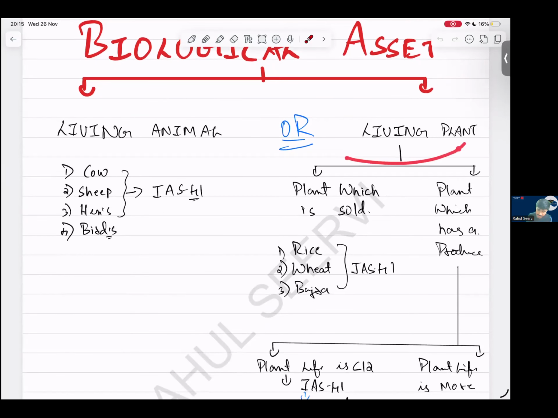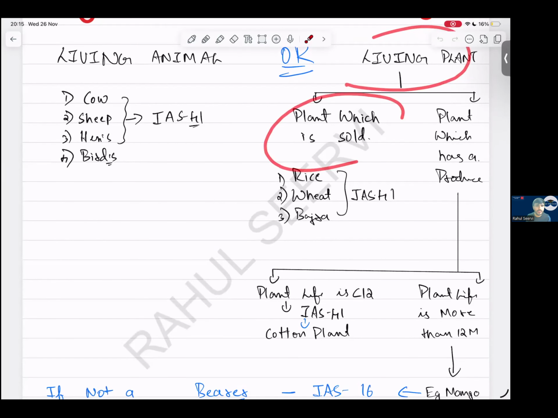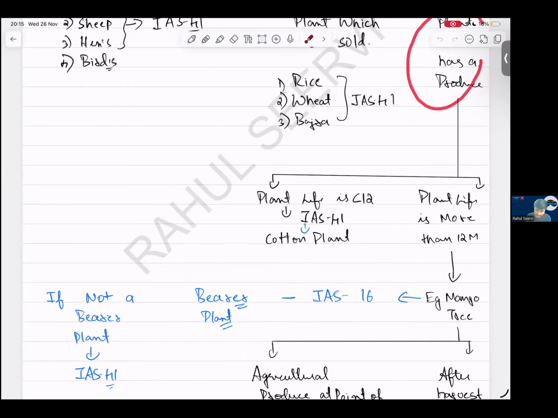See now. Living plant. Living plant means a plant which is sold, like rice, wheat, jowar. We cut it and we sell it, sir. Or a plant which has a produce, like the cotton plant. Can I say cotton plant has a life of less than 12 months? Here we sell the cotton plant and also we cut it, and the cotton we separate and sell. The plant life is more than 12 months.